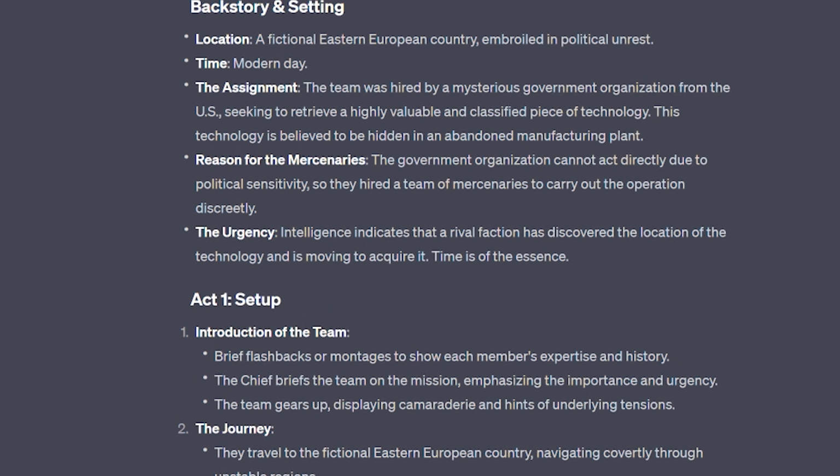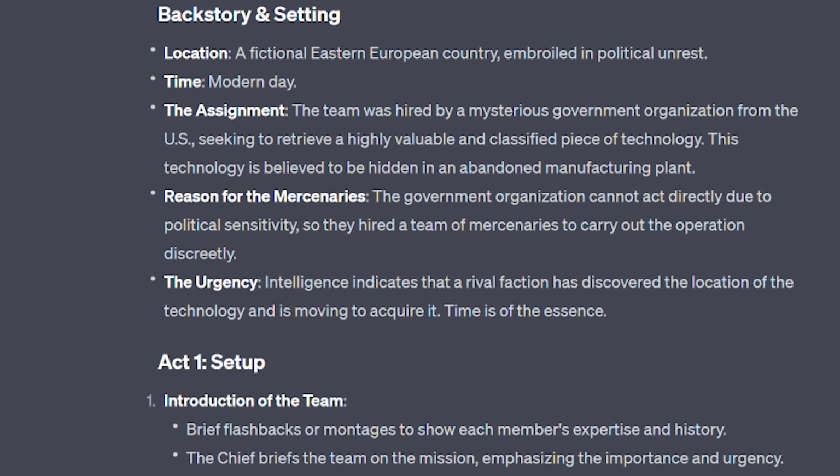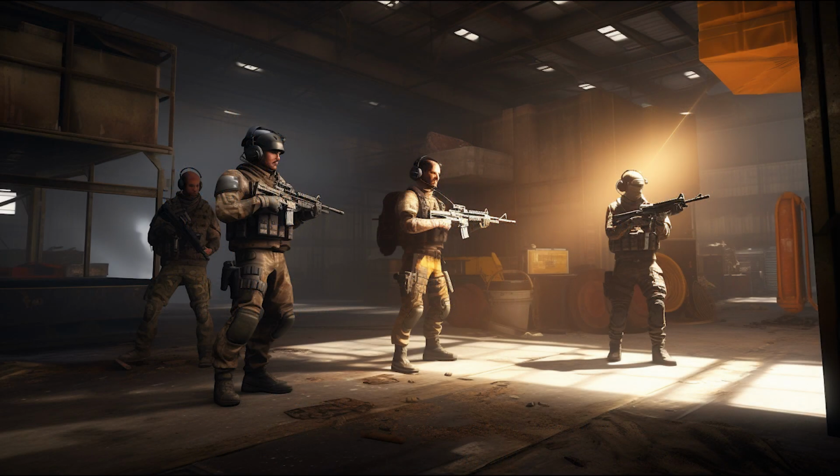Now let's take a closer look at the assignment. The team was hired by a shadowy government organization from the US to retrieve a valuable and classified piece of technology believed to be hidden in an abandoned manufacturing plant. I love the concept of a mysterious government organization, but I am not so keen on the location being a manufacturing plant. Now remember, our 4 mercenaries found themselves in that spot only to escape an ambush. The technology needs to be hidden elsewhere.